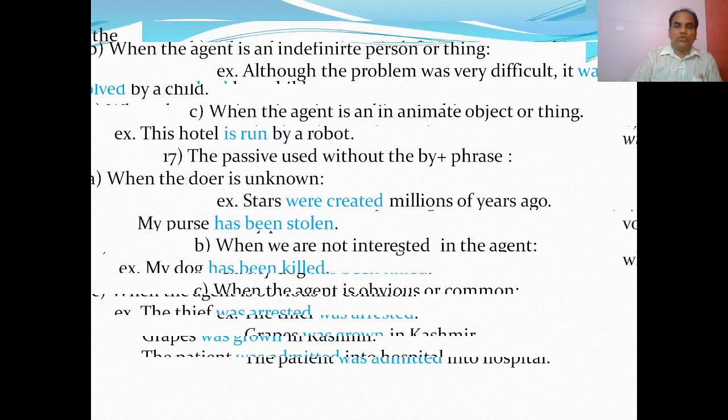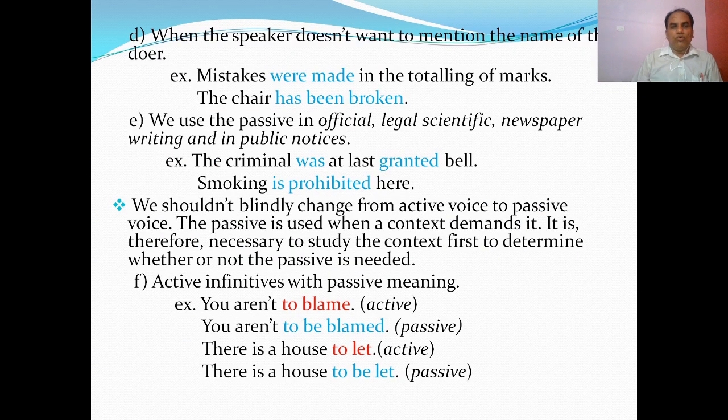So there is no need to use by plus agent when the speaker does not want to mention the name of the doer. You see, mistakes were made in the totaling of marks. Who did this? You do not want to expose. So this is in passive voice, no need of using by plus agent. Suppose your brother has broken the chair, you do not want to expose. You can write the chair has been broken. That means you do not want to mention the name of the doer, or who broke the chair. So there is no need of using by plus agent. The chair has been broken.